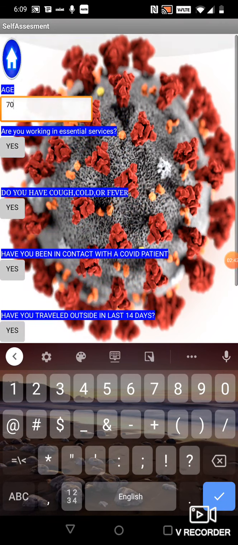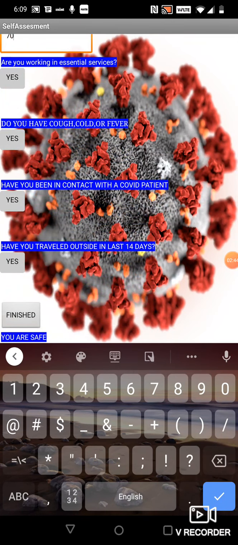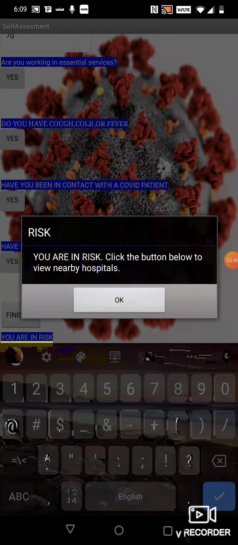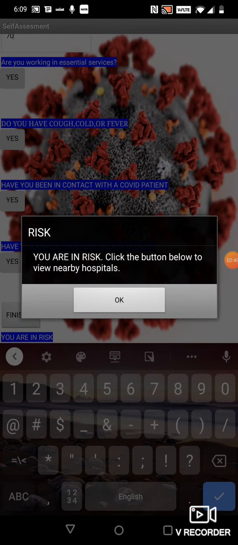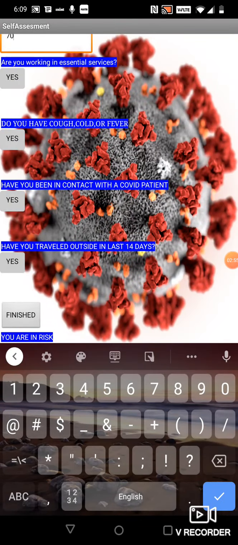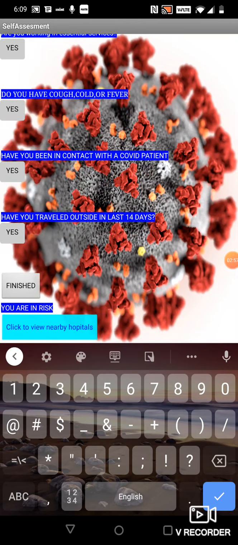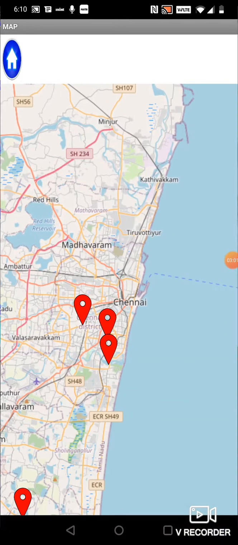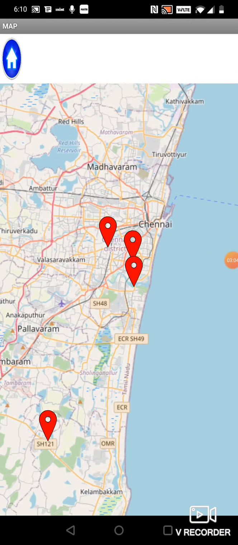So now you have answered all the questions and just click finished. A notifier pops up telling that I'm at risk, and it tells me to click a button below to view the nearby hospitals. Just click OK and see below. You can see that a button has just popped up. Boom. Just click on the button and you will be taken to this page.